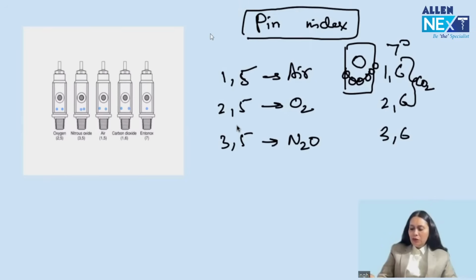If more than 7% concentration, 1.6; less than 7%, 2.6. And cyclopropane, another gas, which has 3.6. So keep it in mind.